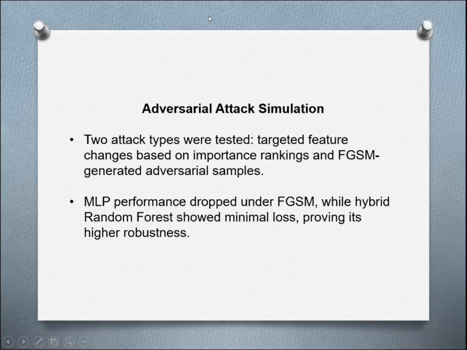There were two types of adversarial attacks tested: targeted feature changes guided by importance ranking, and FGSM-generated adversarial samples. Under FGSM, the MLP model showed a noticeable performance drop. In contrast, the hybrid Random Forest maintained accuracy with only minimal loss, proving it to be the most robust configuration against such manipulations.